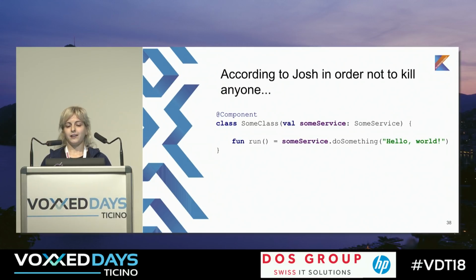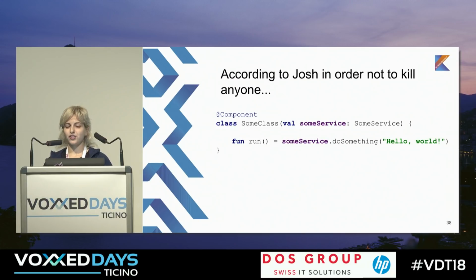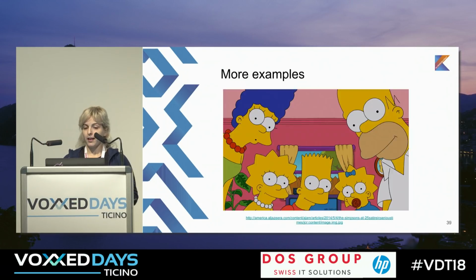But a few months ago, I was at a talk by Josh Long, and he told us that we should not really do property injection, because when we do property injection, somewhere one unit test dies. So let's use constructor-based injection, and Josh Long is happy. But that's about Spring; for any other framework, you just need to use lateinit.